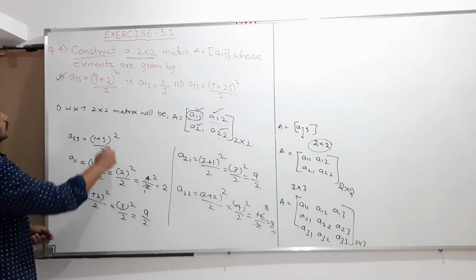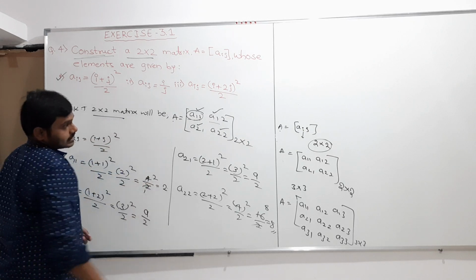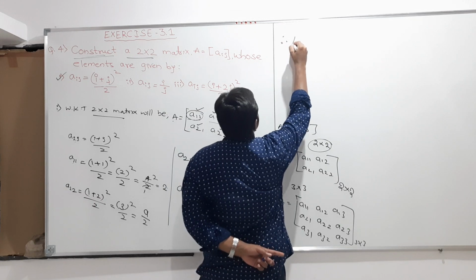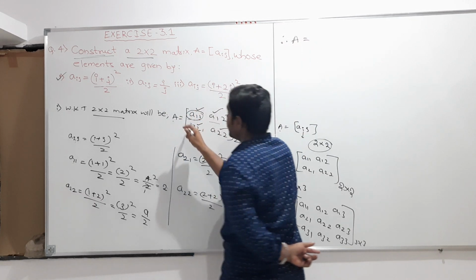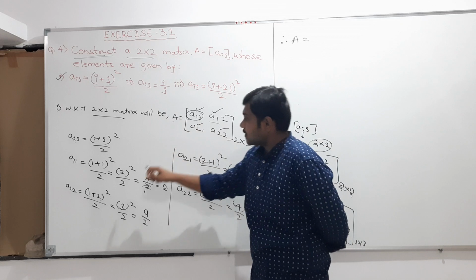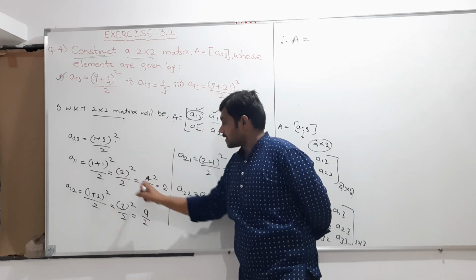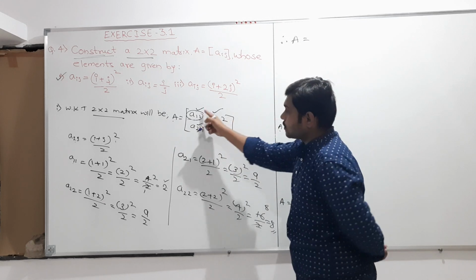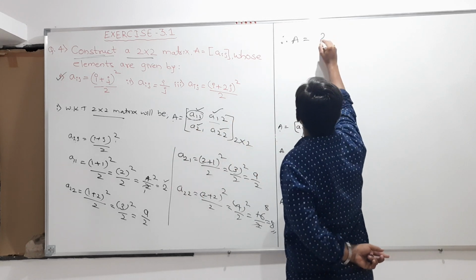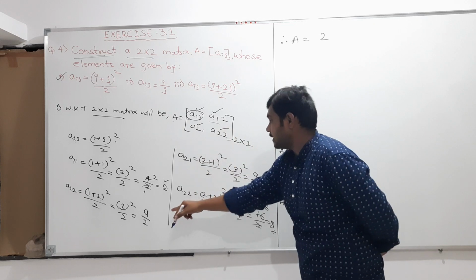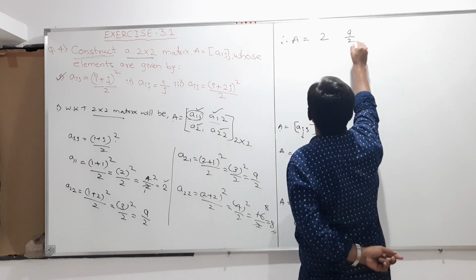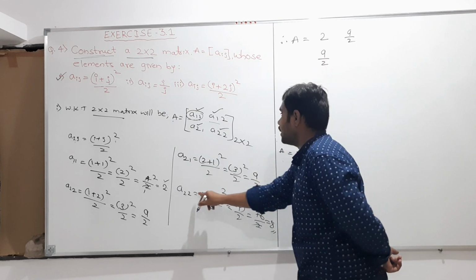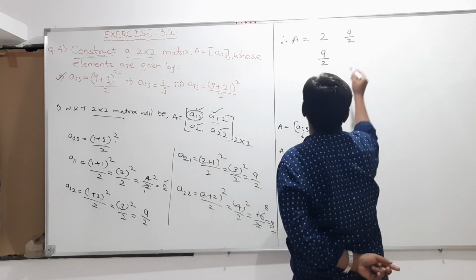And now they asked you to write the 2 cross 2 matrix. So therefore the first condition, that is A is equals to, whatever answers we got after substituting the values, those values we substitute here. Therefore A is equals to, in the A11 place we have the element 2, and next A12 element is 9 by 2, and next the A21 element is also 9 by 2, and the A22 element is 8.